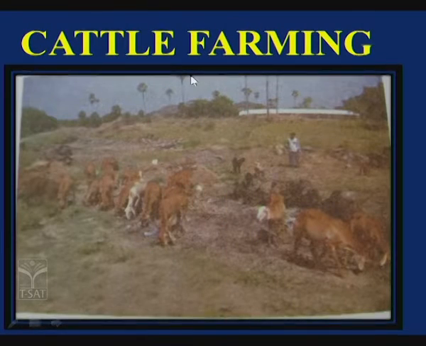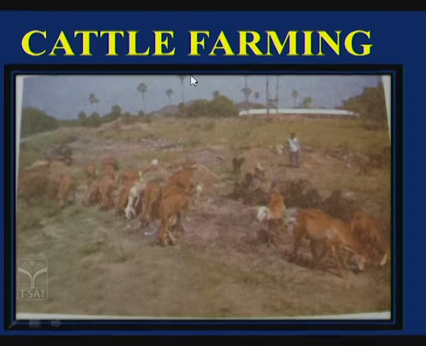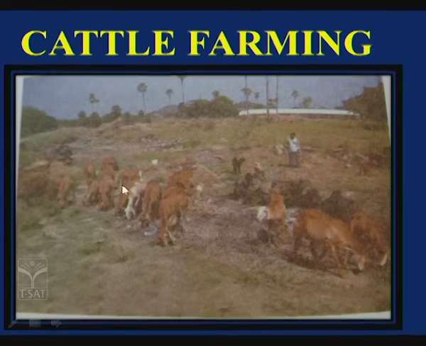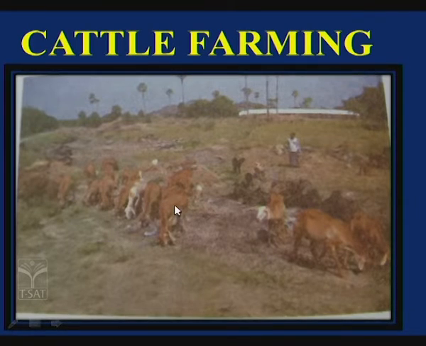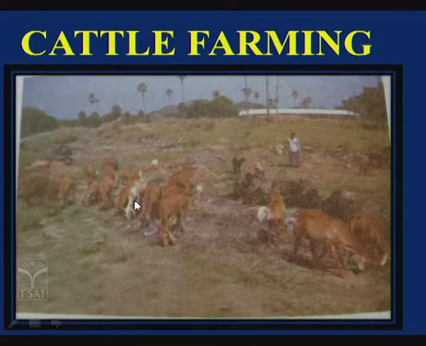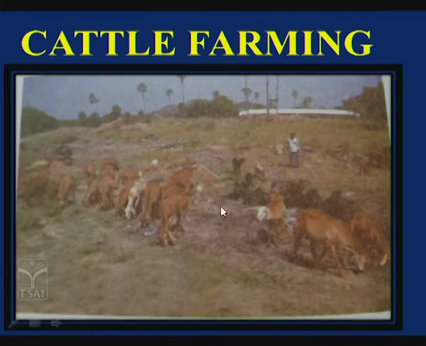Okay children. Next, what is meant by cattle farming? You can see in this picture, cattle is grazing, isn't it? Normally in villages they take these cattle. Cattle means mostly cows and buffaloes. Cows and buffaloes are called cattle. These cattle will be taken to nearby areas, wherever wastelands are there, and they help in rearing them.